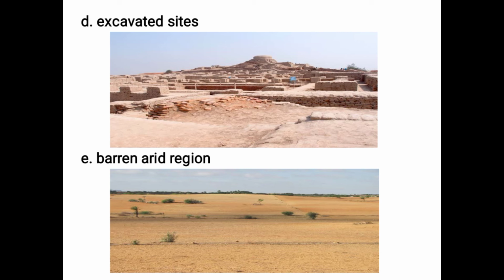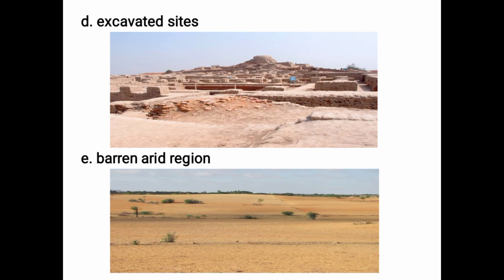The last one is a barren arid region. Barren means something which is unproductive and something which is infertile. For example, desert is a barren land because it is unproductive, it is infertile because nothing can grow, no plants, no crops, no flowers, no rain.